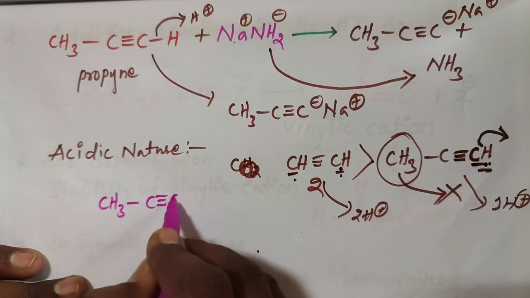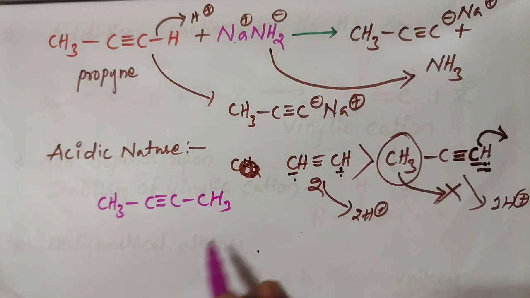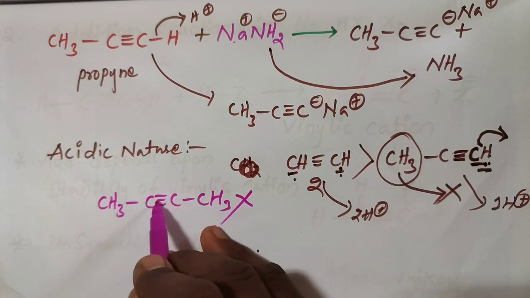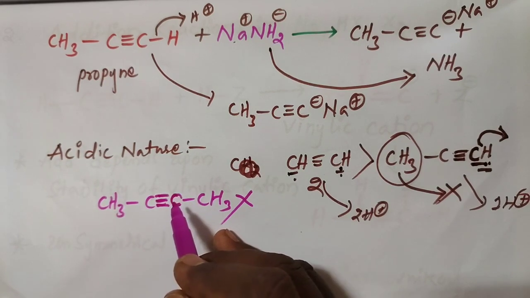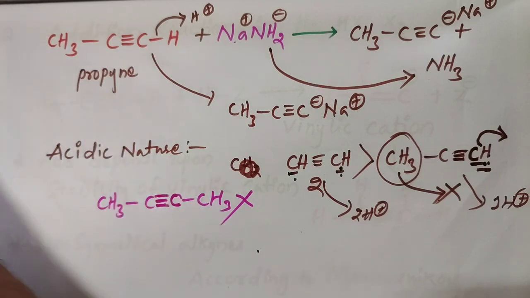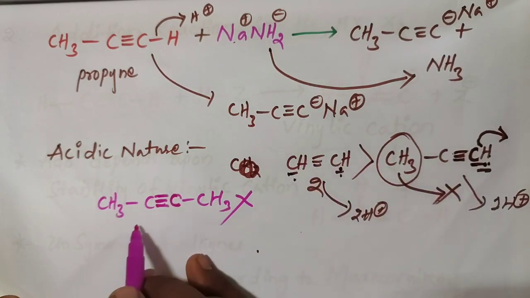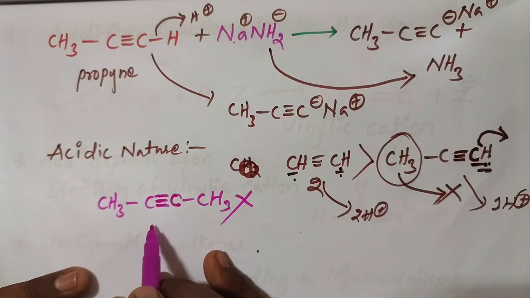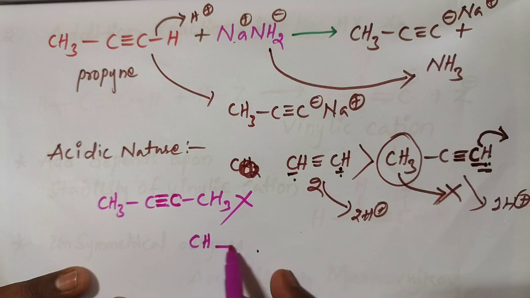Also take CH3 C triple bond C CH3. It is less acidic because the triple bonded carbons do not contain any hydrogen. Compared with ethyne and propyne, this one, 2-butyne, is less acidic.